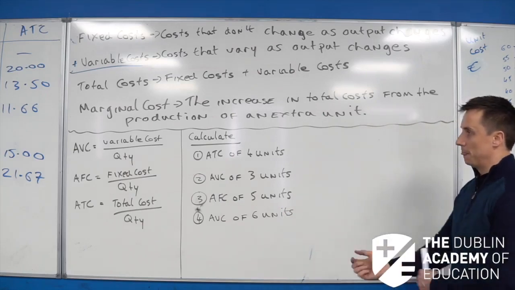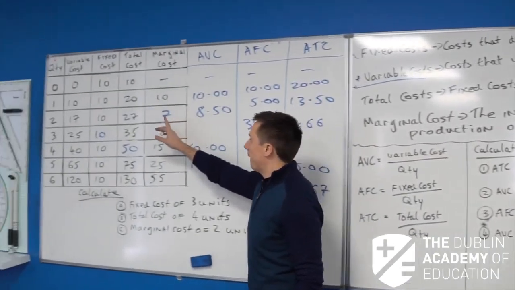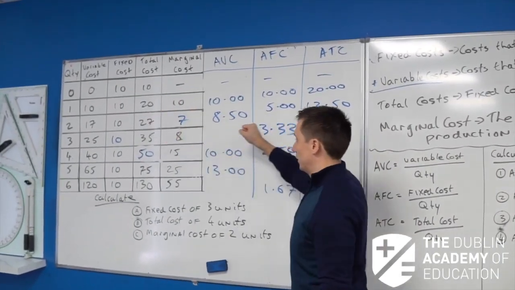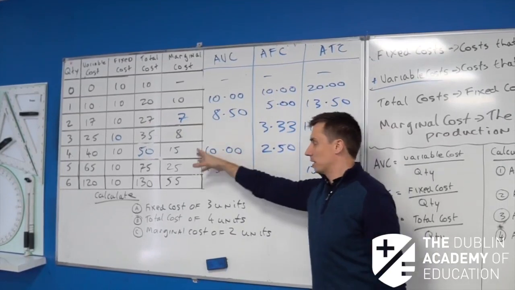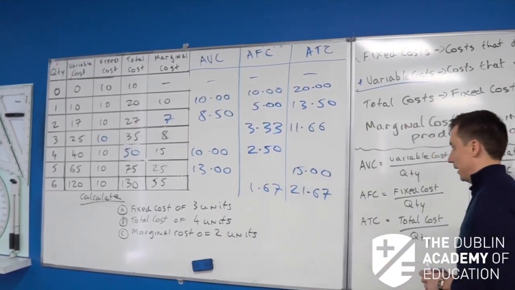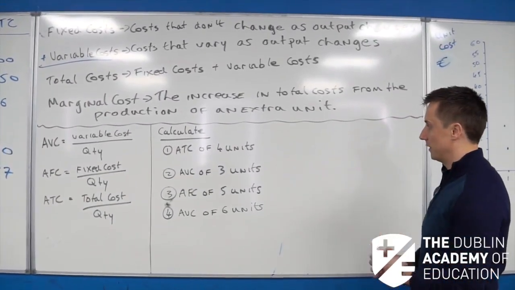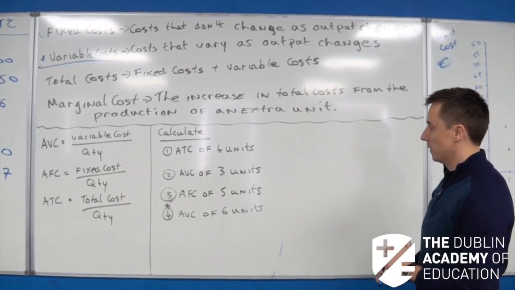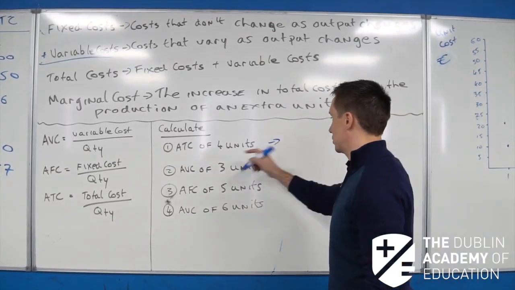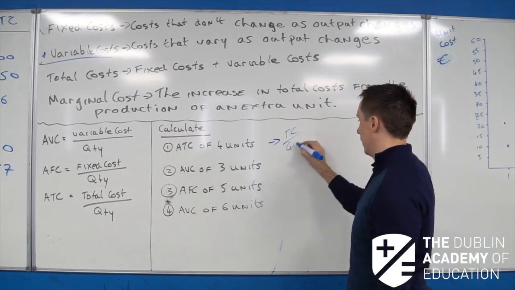Okay, so if you want to, we can just have a quick look up at the screen here, and you guys can pause there if you want on the screen where you've got the numbers, and look, either way we'll just jump into it right away now. Okay, so you guys are following me here, but if you want to give it a quick pause there and do it yourself, that's what I do. It's a good move. So let's look at it here again. First one there, average total cost of making 4 units. Right, what's our formula? It's total cost divided by our quantity.